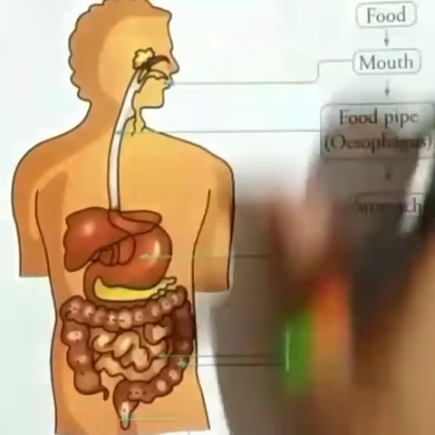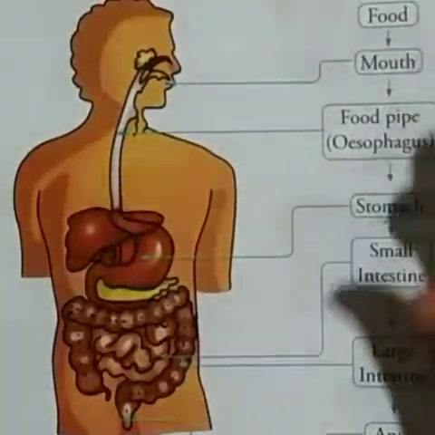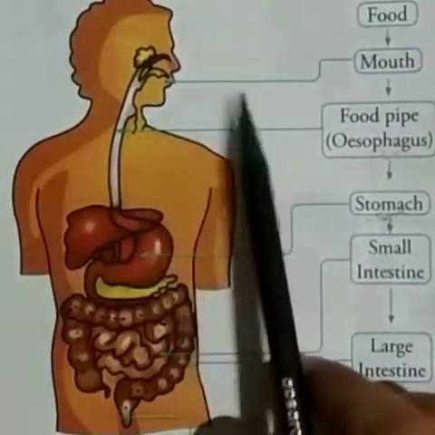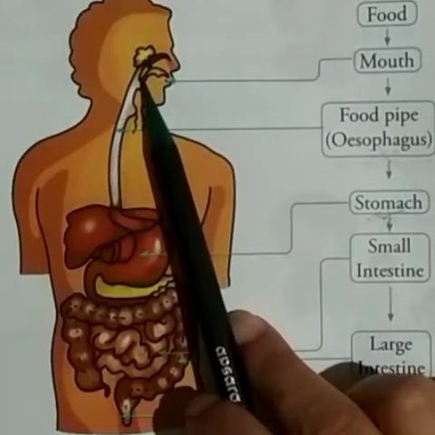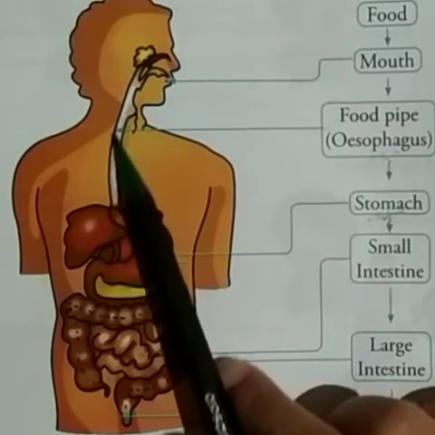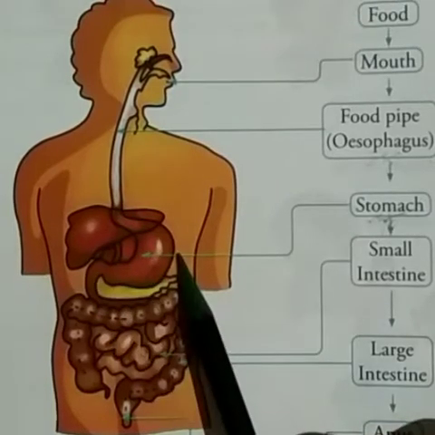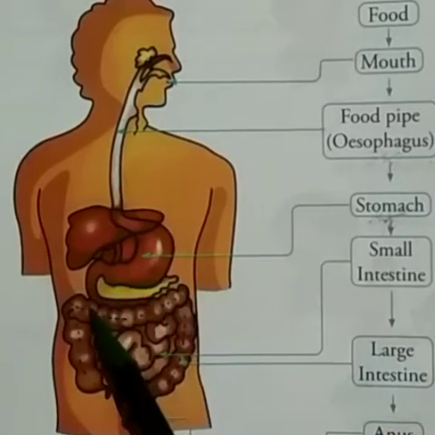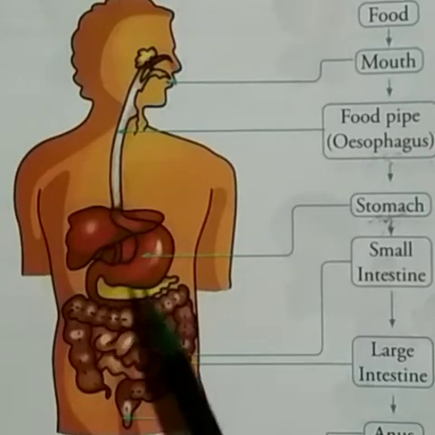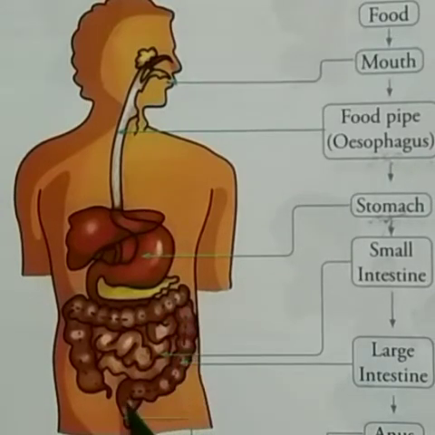Now, so these are all the process of digestion. Here we can see the food enters through the mouth, and then it goes into the food pipe, and from food pipe it goes to the stomach, and then from there it goes to the small intestine, then large intestine, and finally the solid waste comes out of the body through anus.